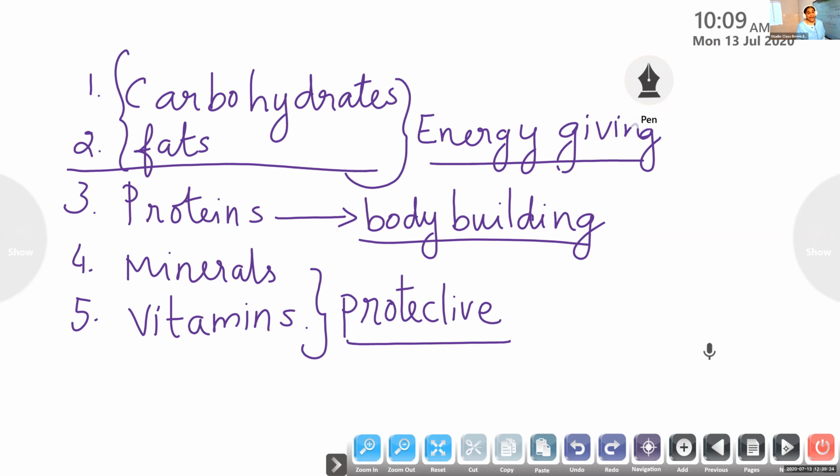Foods that can produce carbohydrate and fat are called energy giving foods. Is it clear now? Foods that can provide carbohydrates and fats are called energy giving food. For example, potatoes, sugar cane, butter, rice, wheat are some examples.